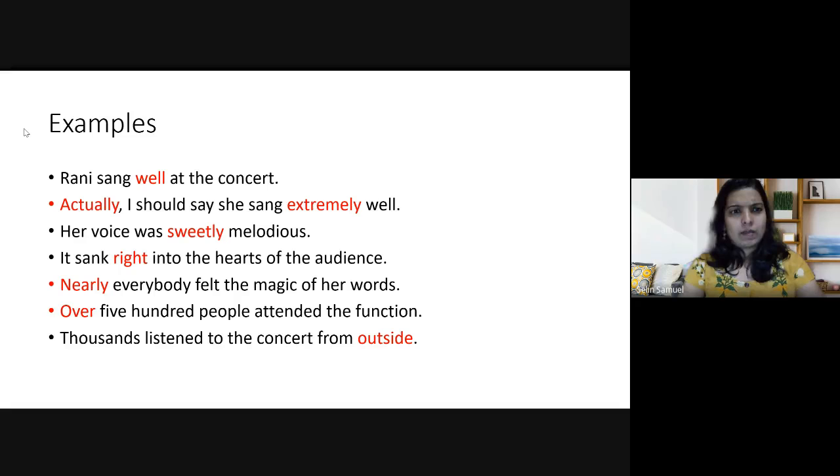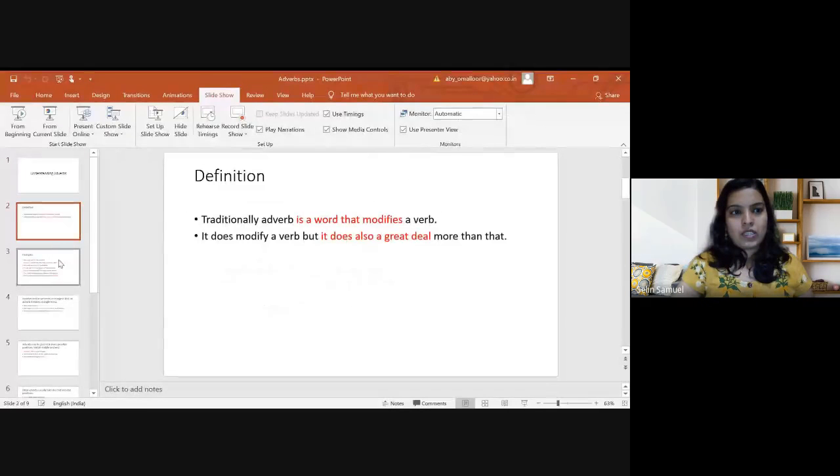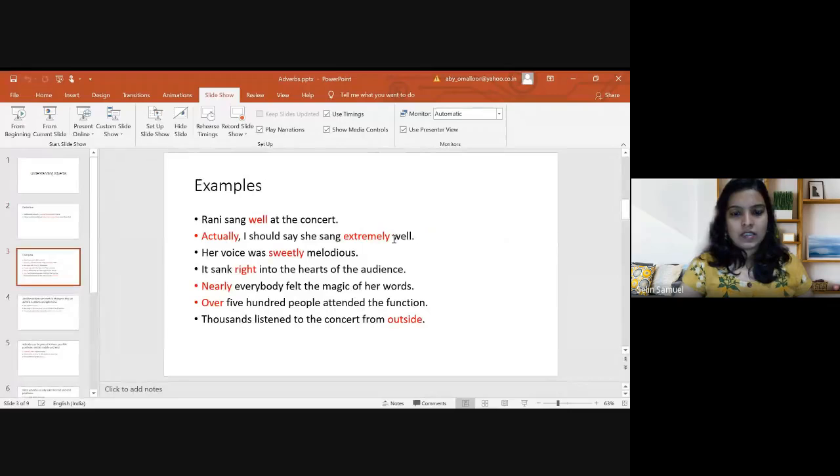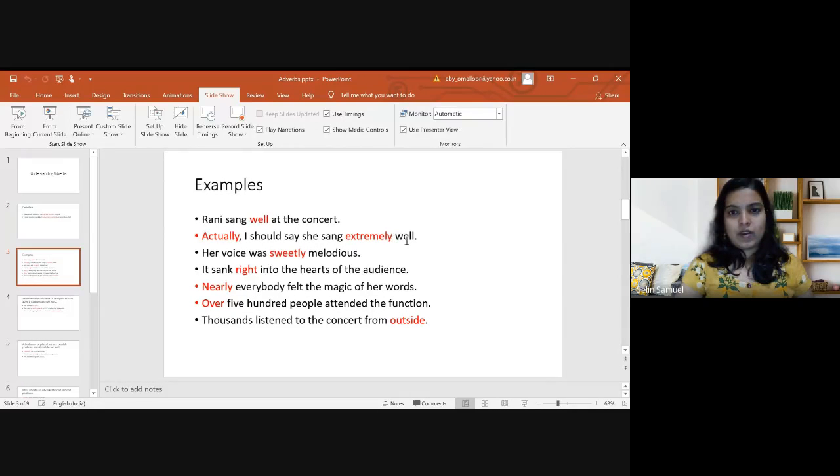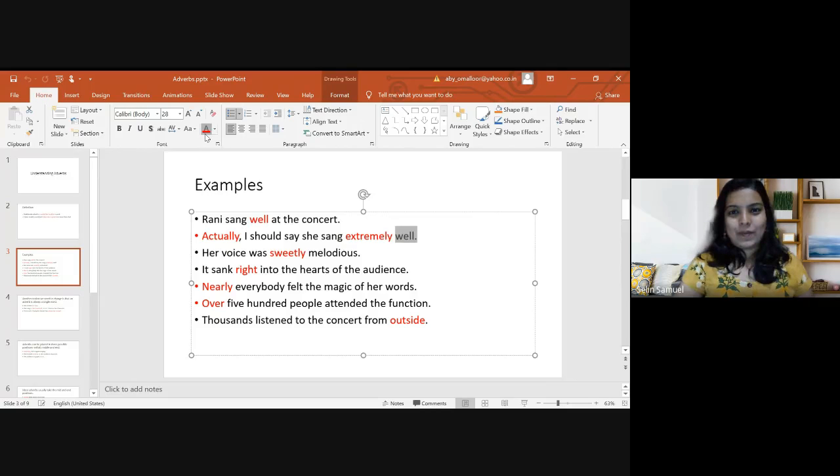Then look at the second example. It's rather confusing. Actually, I should say she sang extremely well. Actually, well is also an adverb here. I think when I wrote it, I forgot to highlight this well as well, which I will do right now. Just a minute. Sorry for this interruption. Just a minute.